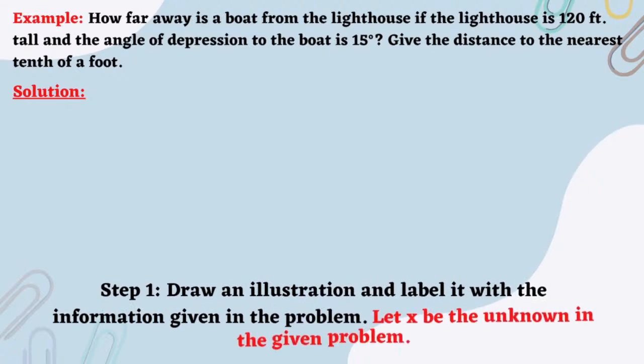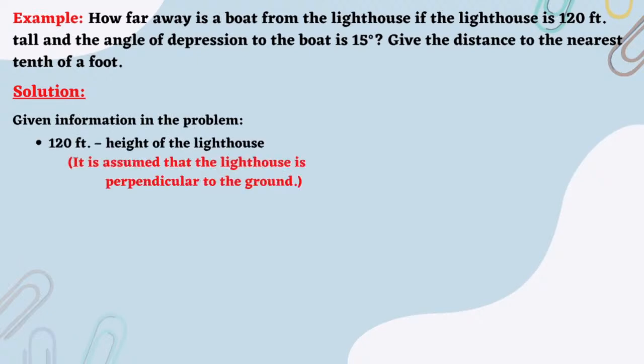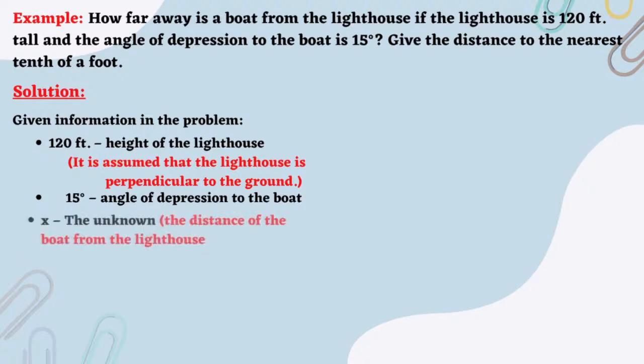Step 1. We draw an illustration and we label it with the information given in the problem. Let x be the unknown in the given problem. Now here are the given information in the problem. We have 120 feet. This is the height of the lighthouse. It is assumed that the lighthouse is perpendicular to the ground. We have also 15 degrees. This is the angle of depression to the boat. And also we have x. This is the unknown, the distance of the boat from the lighthouse. Now, based on the given information in the problem, we come up with this illustration.